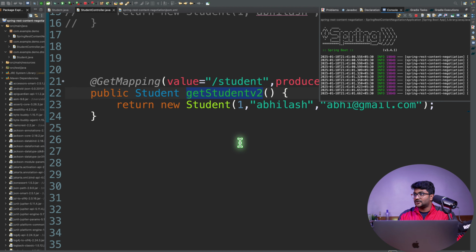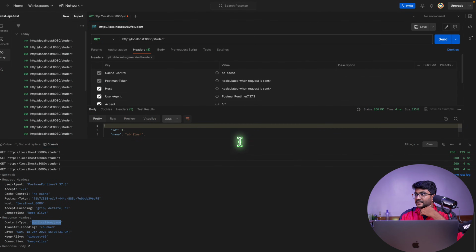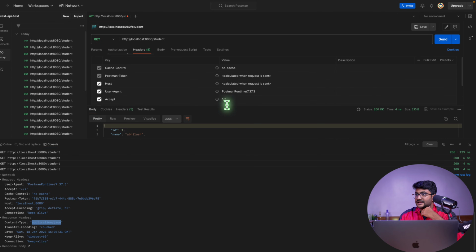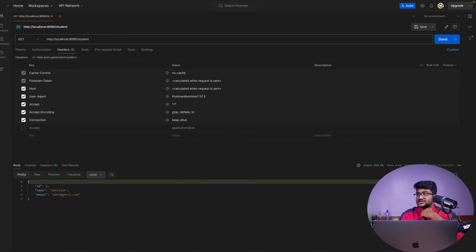Okay. So if I will go over here and let's say I'm not putting any accept type right now. Let me just remove the console. I think you understand the console thing over here. And also let me remove this thing. I'm just putting the endpoint as a get endpoint. I'm okay to accept the data in any format. So by default, I think the JSON will come. But let's say, no, I want to get the data in XML format. Let's just do a send. There you go. I'm getting the data in XML format.